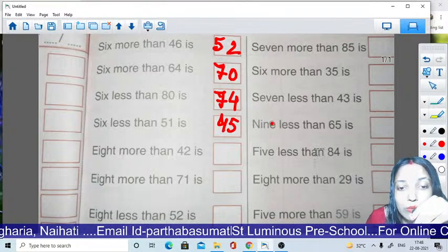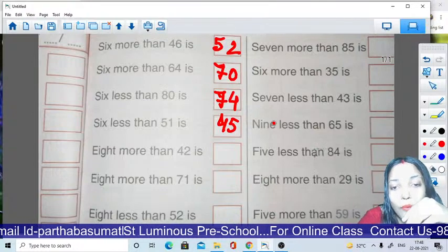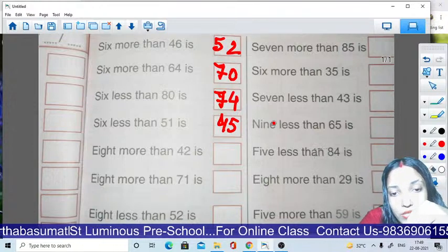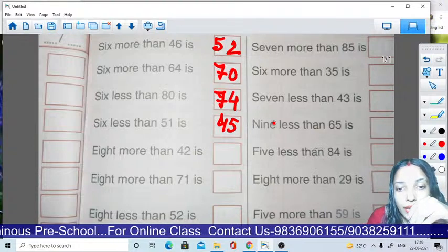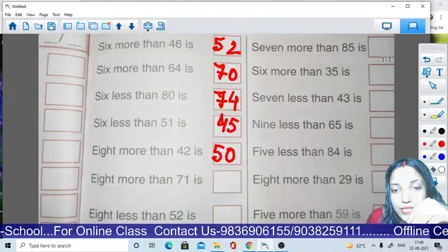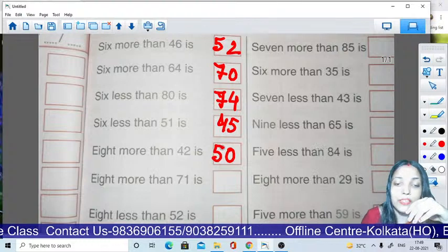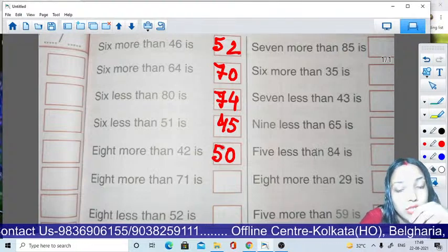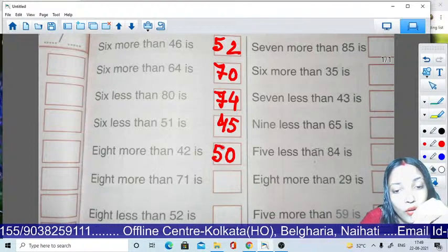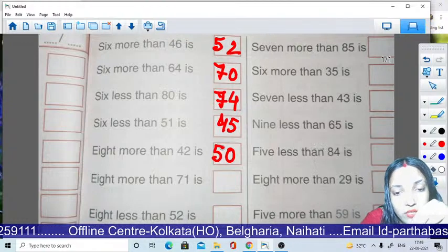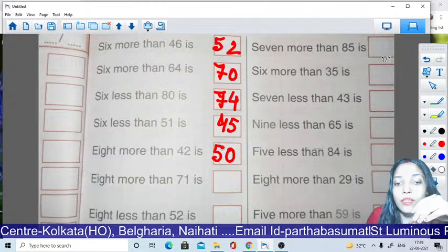Clear? 8 more than 42. Now count 42, 43, 44, 45, 46, 47, 48, 49, then 50. So the answer will be 50. 8 more than 71. What will be the answer? 71, then 72, 73, 74, 75, 76, 77, 78, then 79.